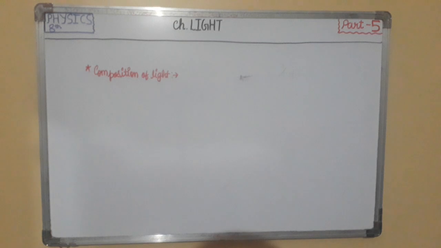Photon. Light waves consist of energy packets called quanta. These energy packets were called photons by Einstein. According to Max Planck, the energy present in a quanta is given by E = hv, where h is Planck's constant and its value is 6.625 × 10^-34 joule second. v is the frequency of the light wave which is carrying the photon.